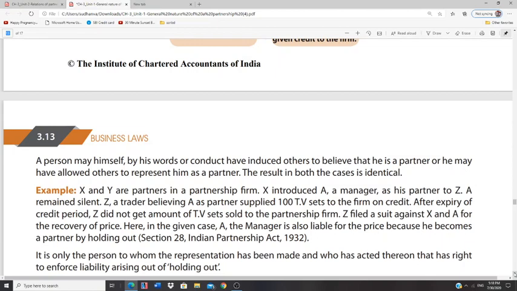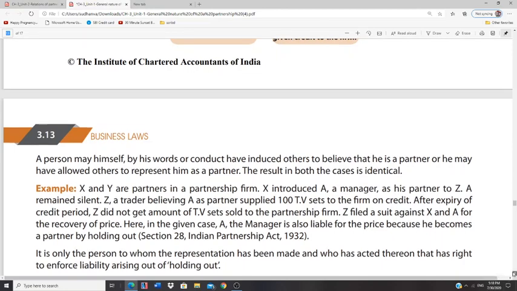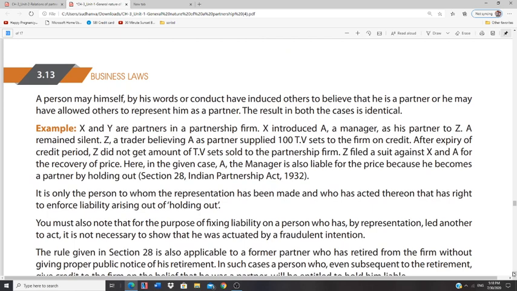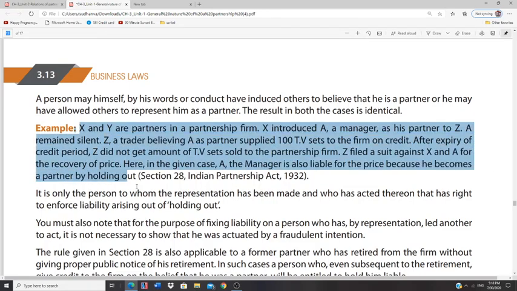Now Z has filed suit against X and A. Now A cannot say that he is a manager and he is not liable. A has acted in estoppel. So in that case, A is also liable to pay the amount. So please go through this particular point and this example very carefully.